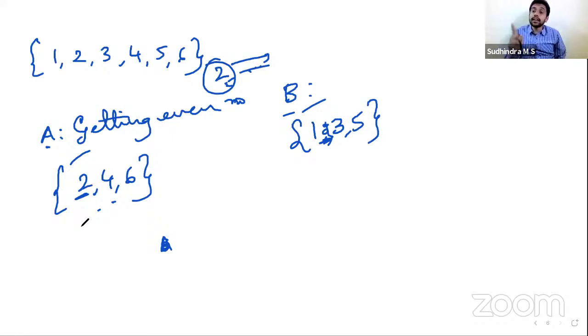So two events will be said to be mutually exclusive when both the events cannot occur simultaneously. So in this case, if I consider odd numbers 1, 3, 5, then both events cannot occur simultaneously, because if 2 is the value that I get when I roll a die, then A is happening, B will not happen, because 2 is not there. So when there are no common points, then we can call them mutually exclusive.